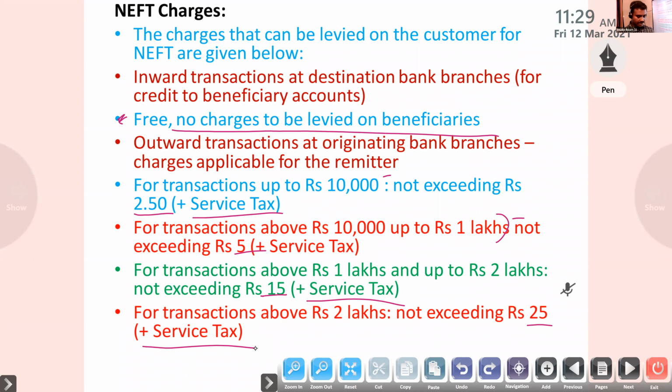Then with effect from 1st July 2011, originating banks are also required to pay a nominal charge of 25 paisa each per transaction to the clearing house. Suppose I am transferring funds from my account to another account, the clearing house will only transfer the amount from my account to another. So for that purpose, the bank has to give the service charge of 25 paisa per transaction. So that is about the charges.